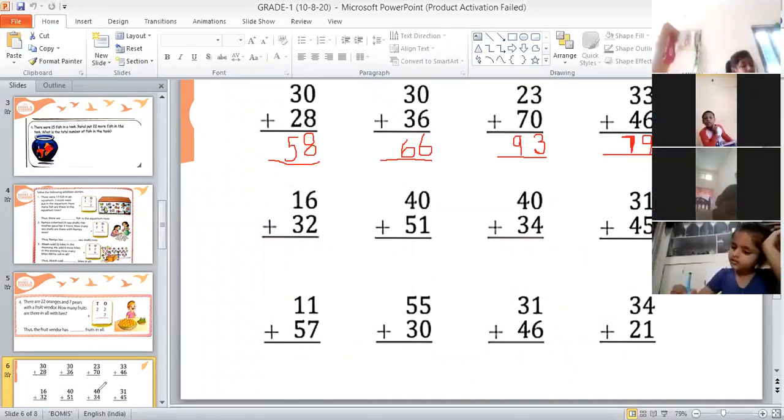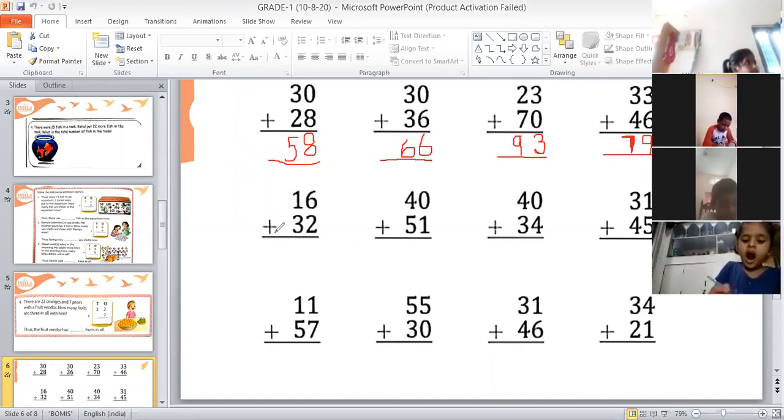Okay, so now next question. Ketan, read next question. 16. Yes. What about this symbol?